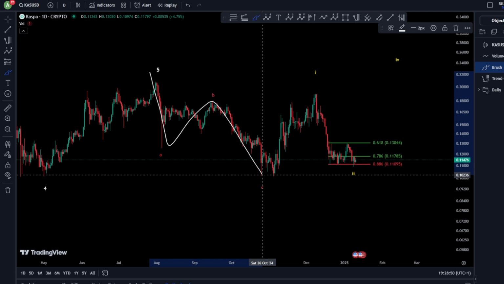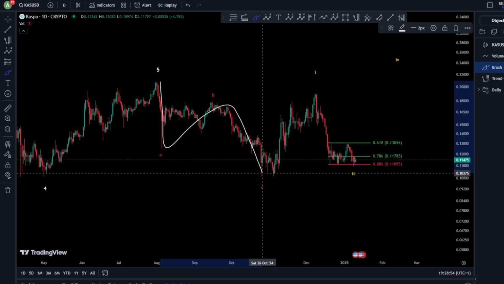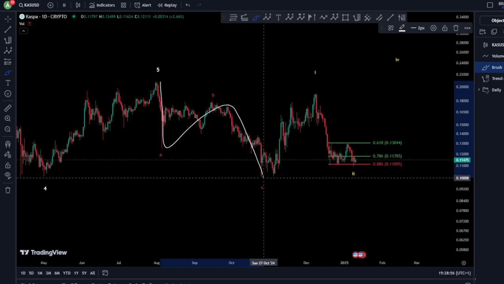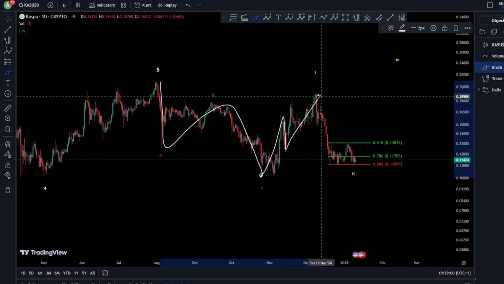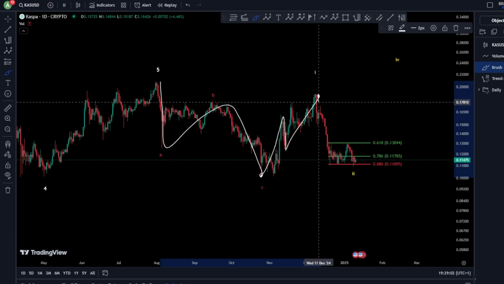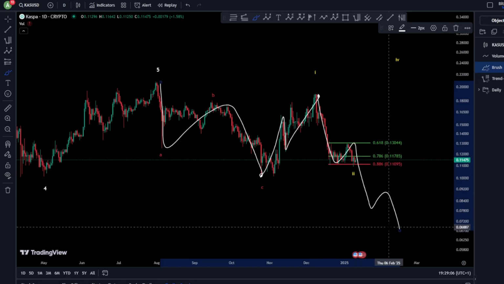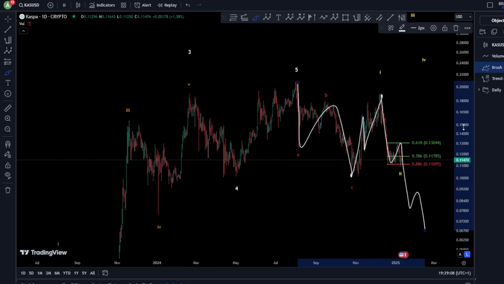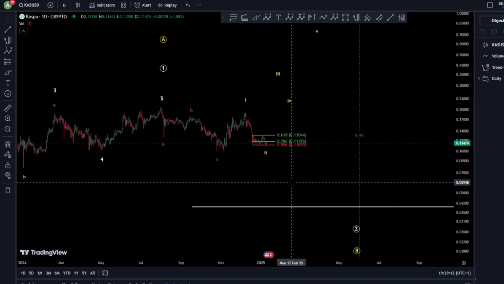And this goes as 3 corrective waves here, as probably A, B, C for a wave A. And then another A, B, and a C, or WXY for a wave B. And then 1, 2, and then 3, 4, 5, continuation toward the downside, to reach the fib levels required for this correction.